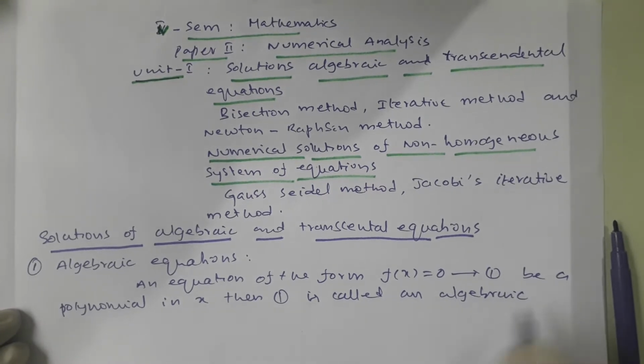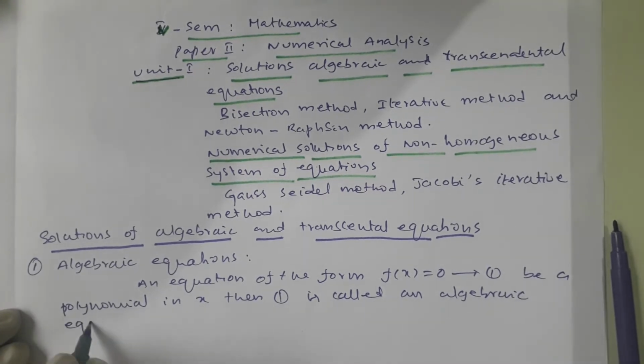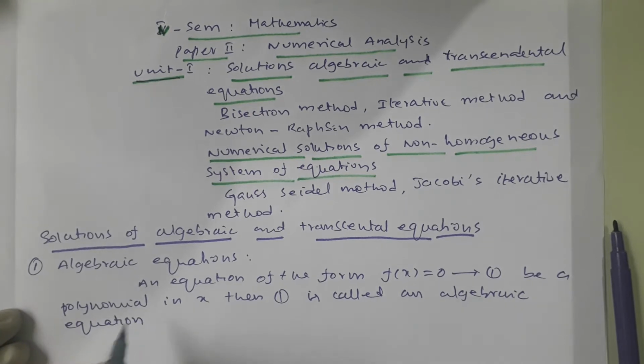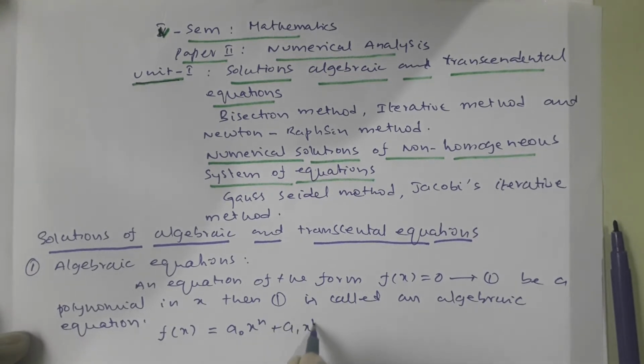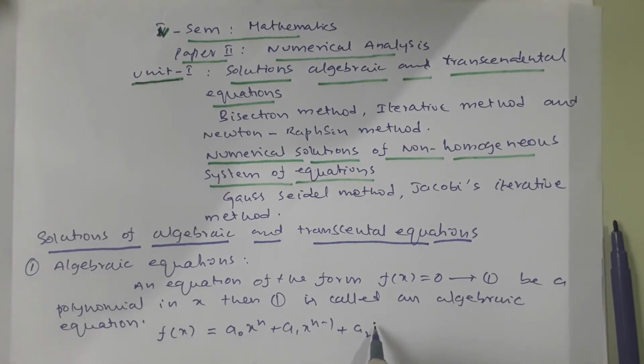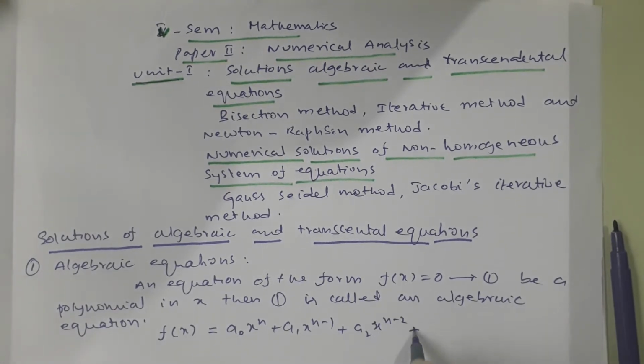So the algebraic equation may be f of x is equal to a naught x power n plus a1 x power n minus 1 plus a2 x power n minus 2 plus and so on plus an is equal to 0.